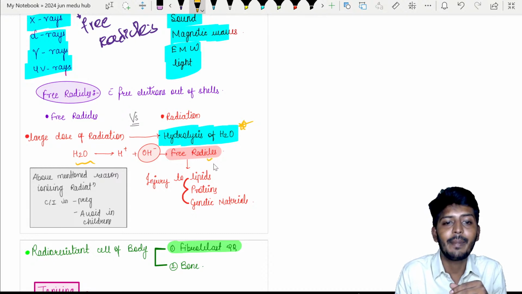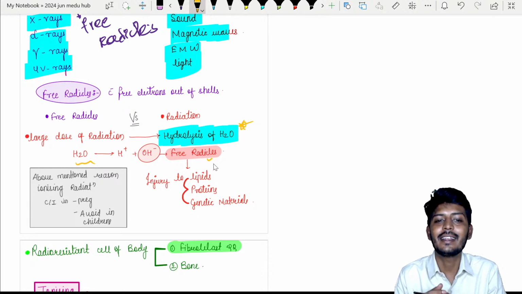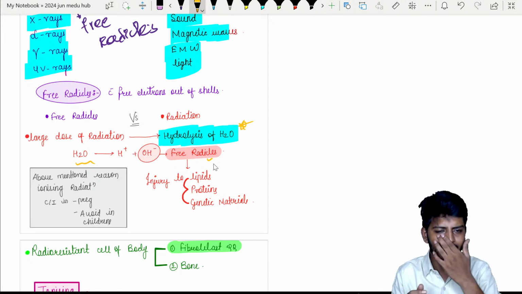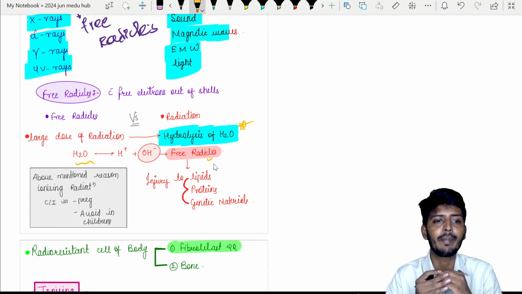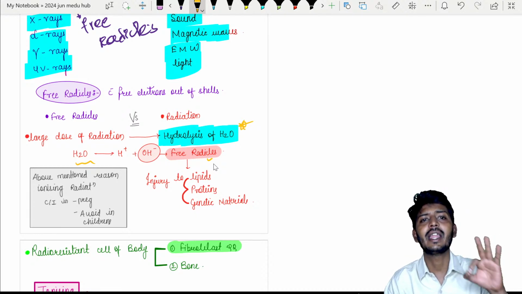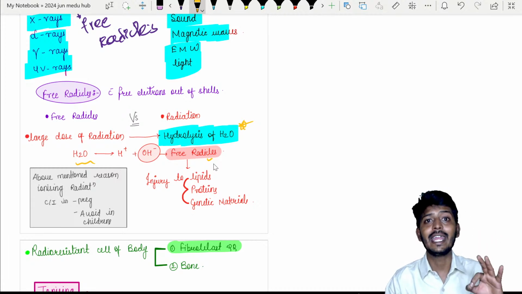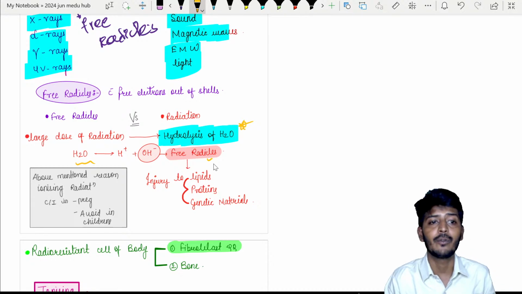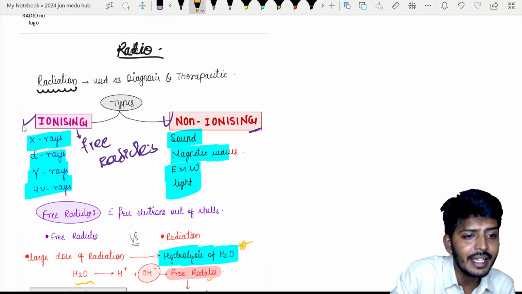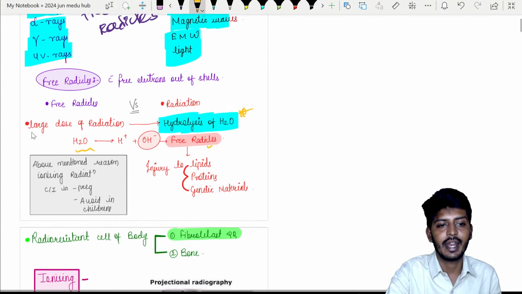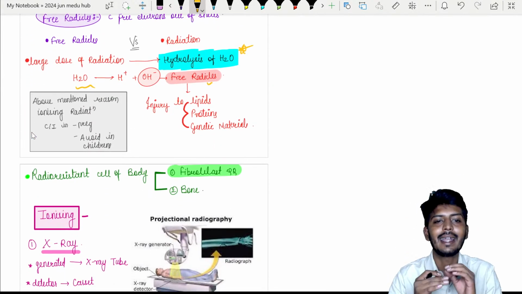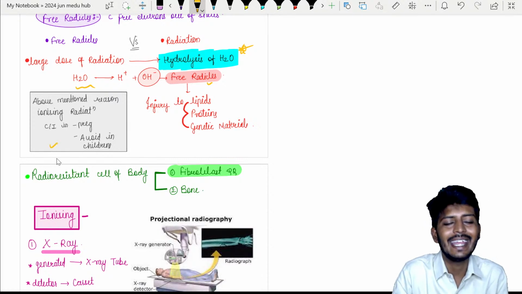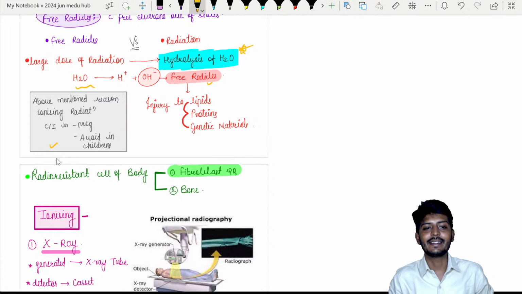This OH is a type of free radical which can interact with cell substances such as lipids, proteins and genetic material; it can interact with anything. One of the most important facts to remember is that ionizing radiation is more harmful to the body when compared to non-ionizing radiation. Both are harmful, but which one is very harmful? Very good, ionizing radiation. So all the above-mentioned ionizing radiation should be avoided in children and pregnancy.